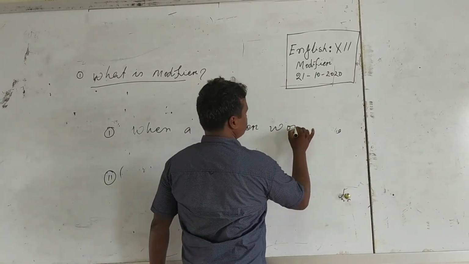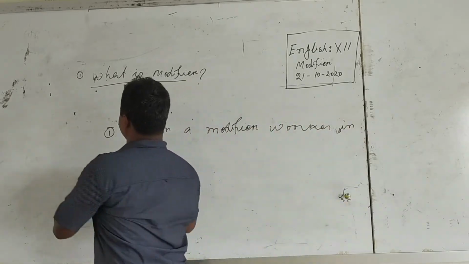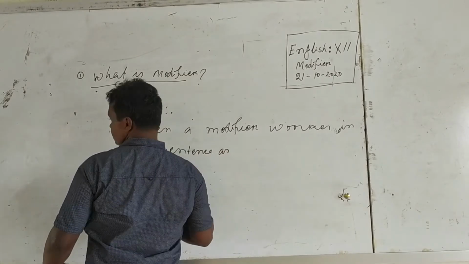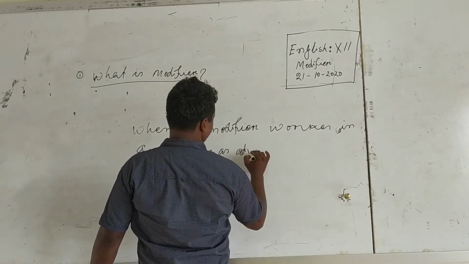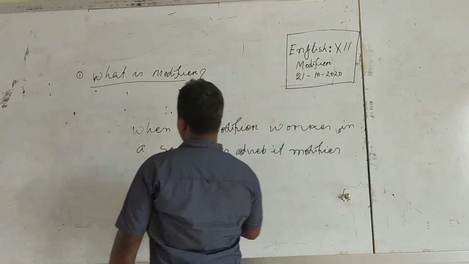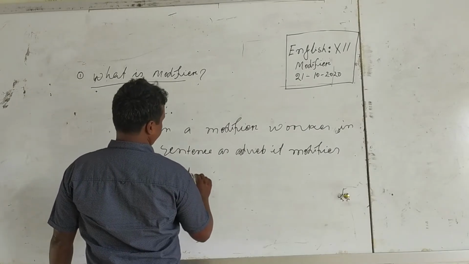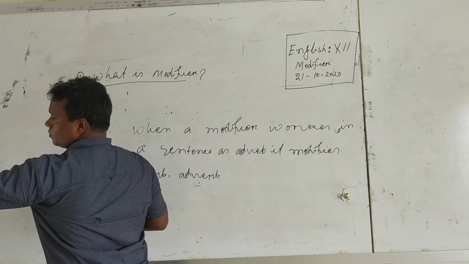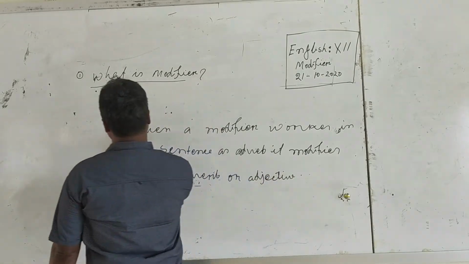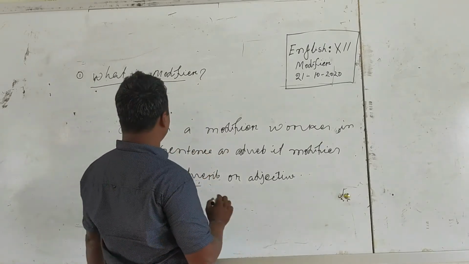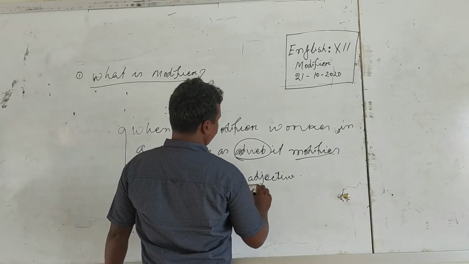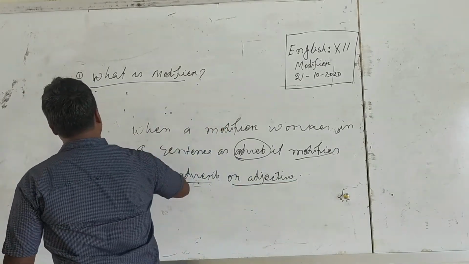When a modifier works in a sentence as an adverb, it modifies a verb, adverb or adjective. Look at it: when a modifier works in a sentence as an adverb, it modifies a verb, adverb or adjective. See another example.